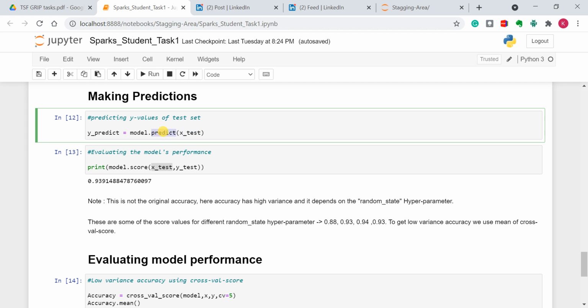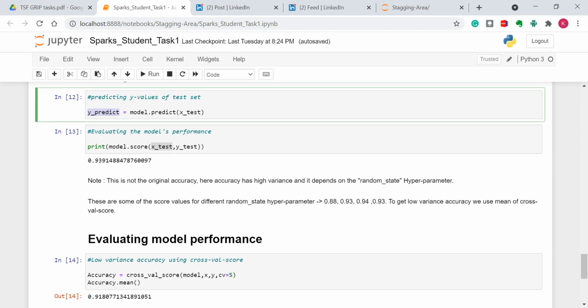This predict method returns the predicted values. I'm going to store this in the yPredict variable, and then I will be computing the score. Score is nothing but the accuracy of our model, that is, how our model is performing. This involves comparing the y predicted output versus the actual output. You may wonder why I haven't used y predict, instead I have used x test.